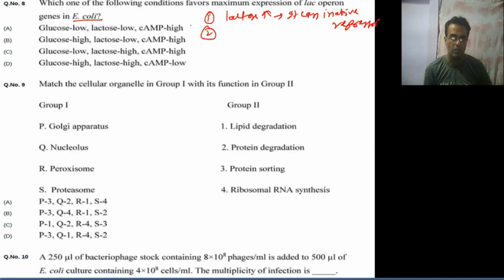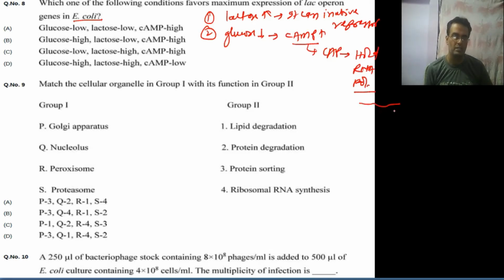And second, glucose should be in low concentration, so that it leads to formation of a high concentration of cAMP, and cAMP can bind to the CAP, and this will hold RNA polymerase to the promoter, so that there will be synthesis of complete mRNA, and transcription and translation can occur. So the condition should be glucose low, lactose high, and cAMP high.